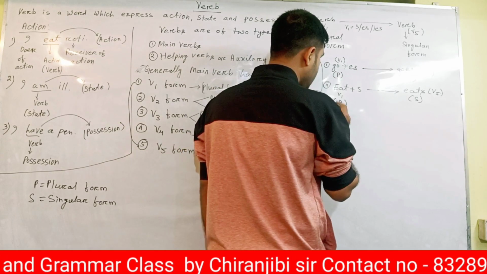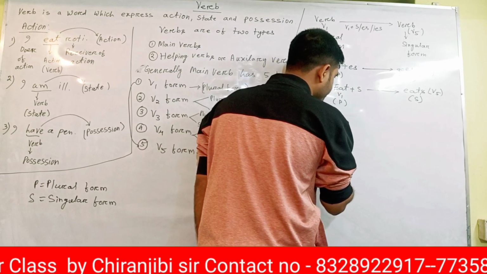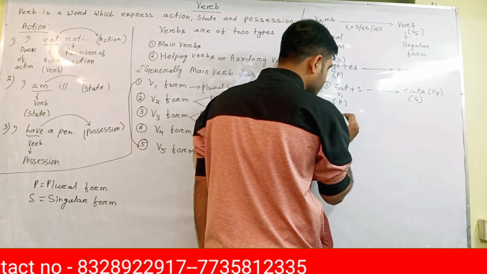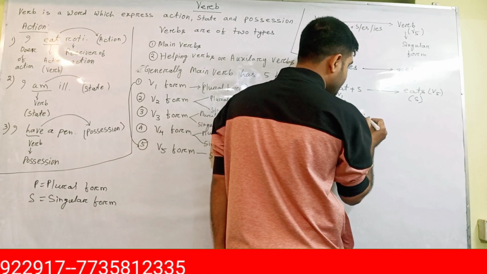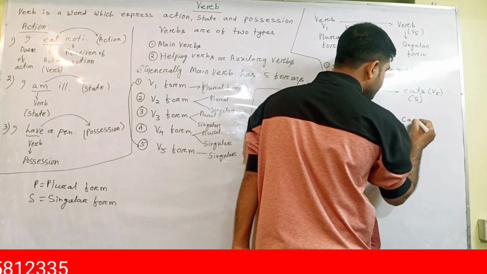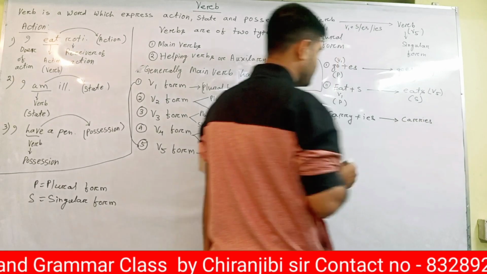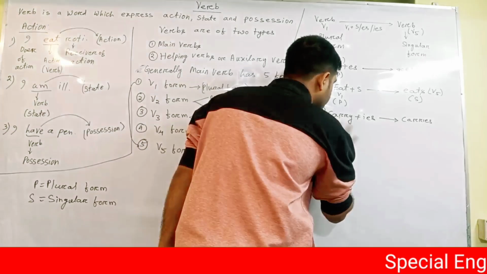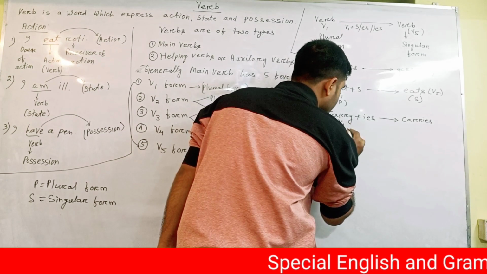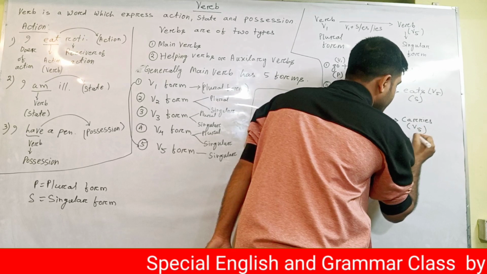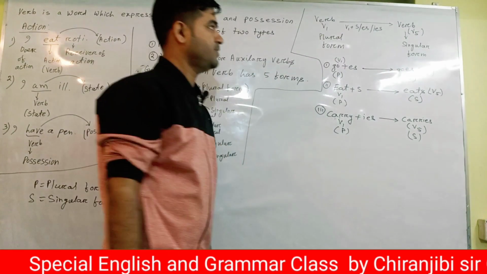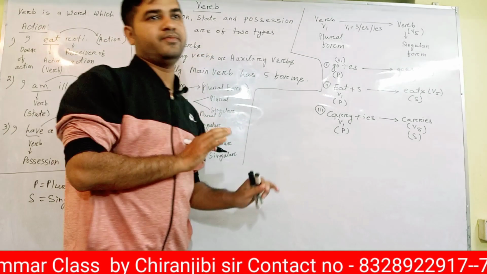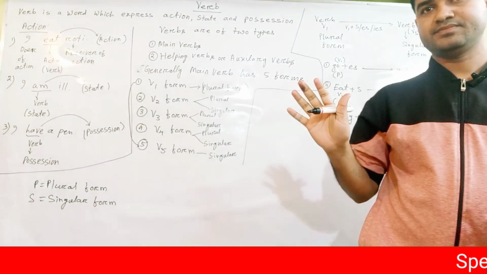If I write one more word, carry, C-A-R-Y, plus is, carries. Now listen, this one is V1, so it is plural. This one is V5, so definitely it is singular. Are you getting this? These are the ways to know what is a singular verb and what is a plural verb. It is very, very simple.